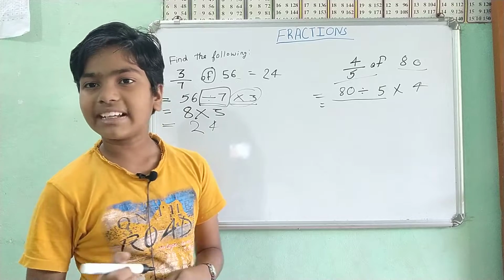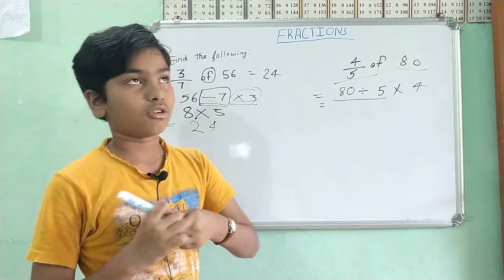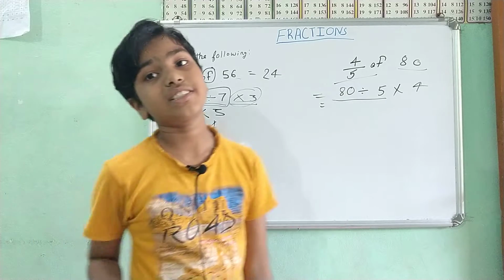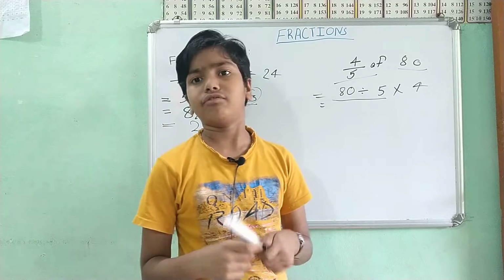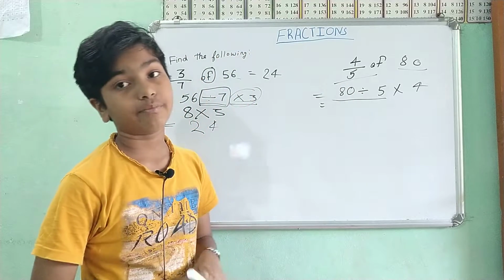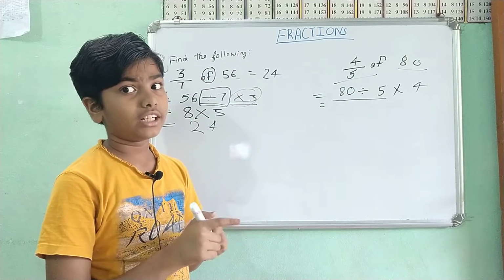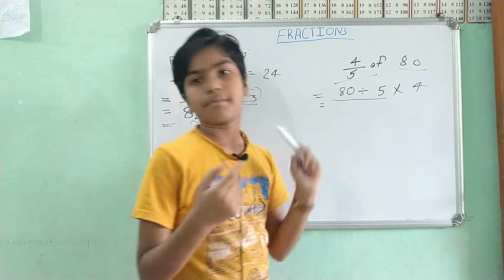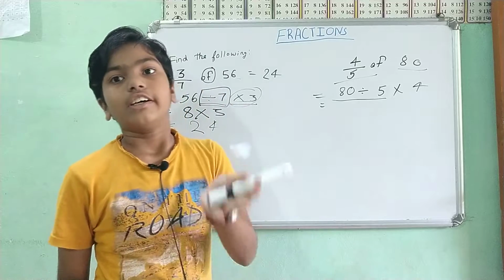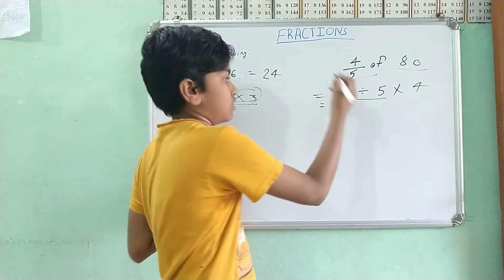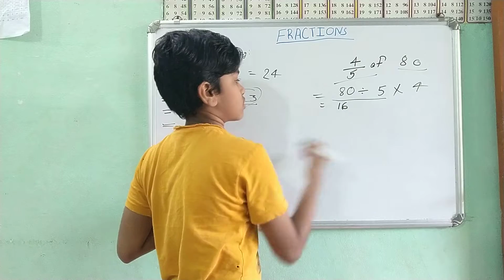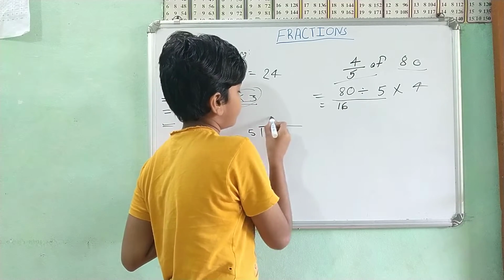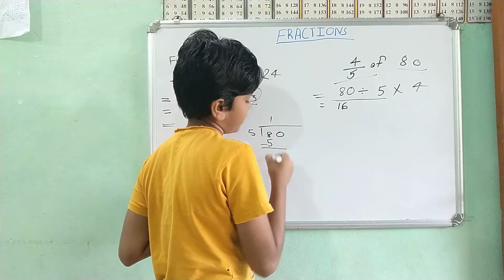Easy, you can do it in your mind also. See, just look at 8, how much? 5 ones are 5, 8 minus 5 is 3, 30, so it's 6, so it's 16. So it is equal to 16. Does no one want to check? Let's check it. 5 ones are 5, 8 minus 5.